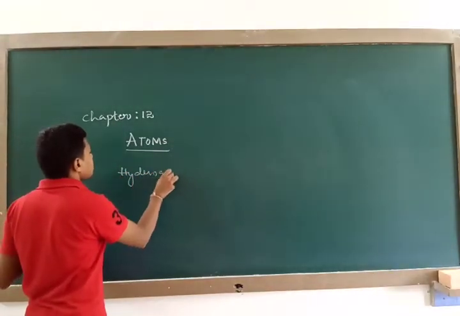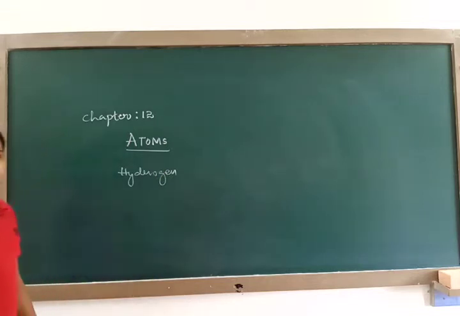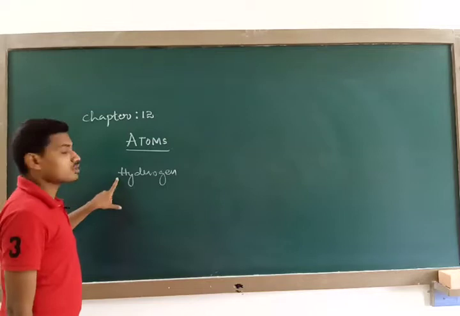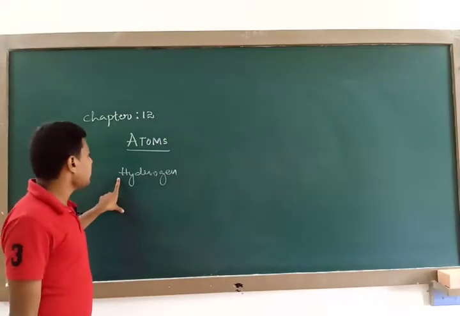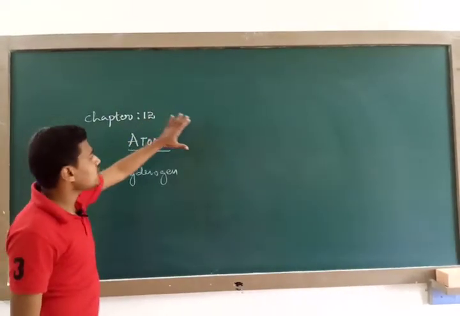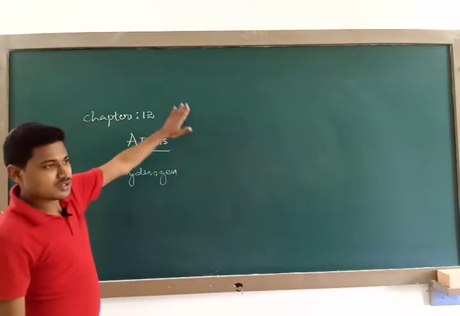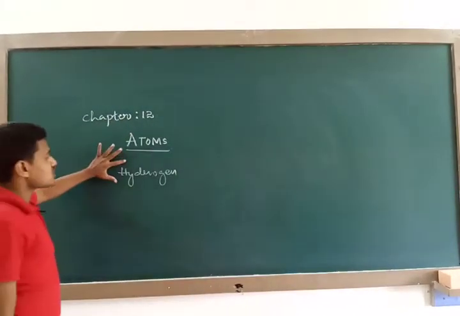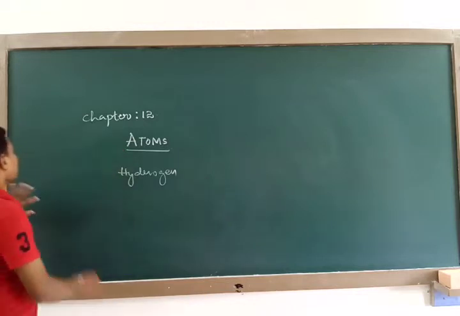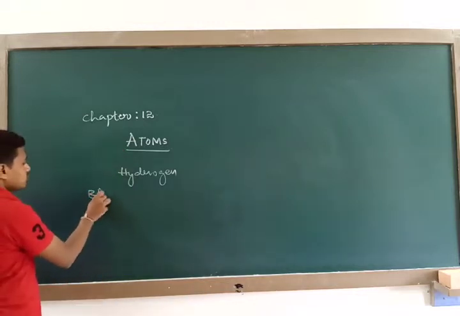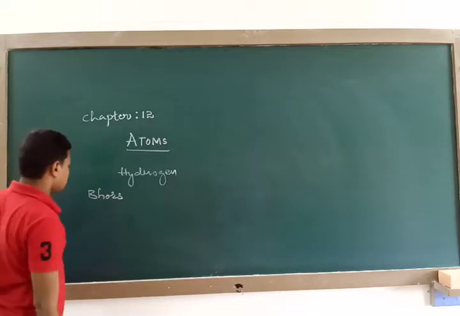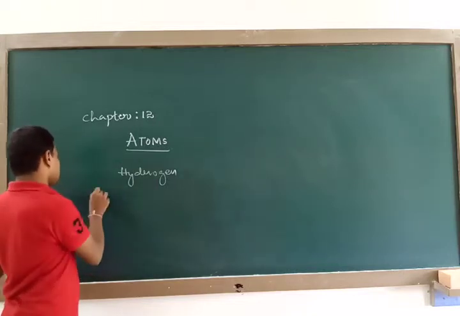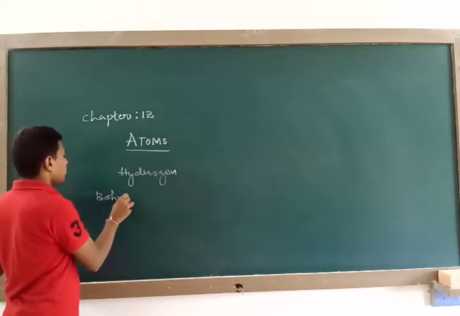This is also one of the demerits of this theory. So Niels Bohr's theory overcomes the demerits of Dalton's, J.J. Thomson's, and Rutherford's. But Bohr's theory also failed.